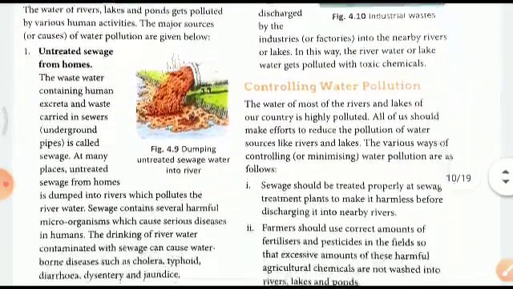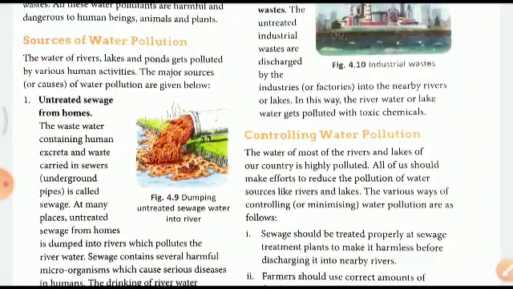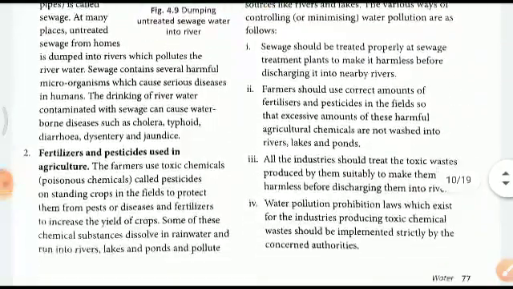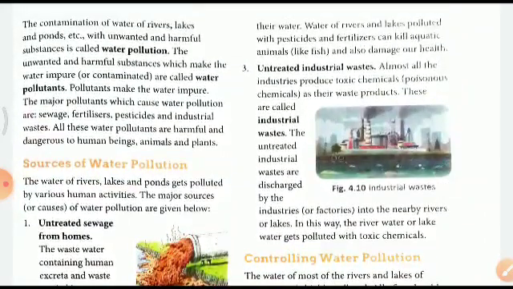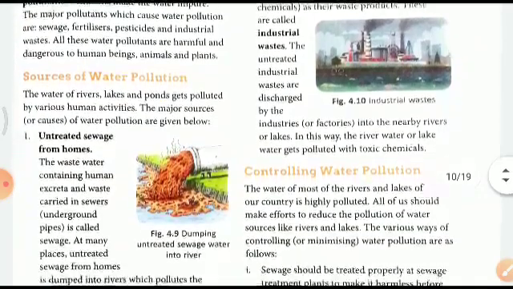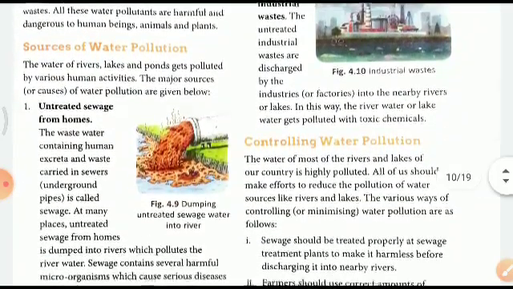Now, sources of water pollution: there is, as you all know, untreated sewage which is poured into rivers and lakes and ponds, spoiling the water there. Then fertilizers and pesticides which are used in agriculture are added there, and they further damage everything. Then untreated industrial waste through pipelines is put into a river or any pond or lake, damaging the water there, making it highly polluted.